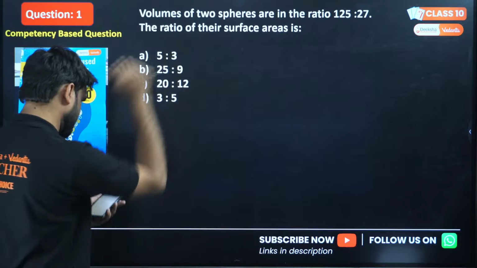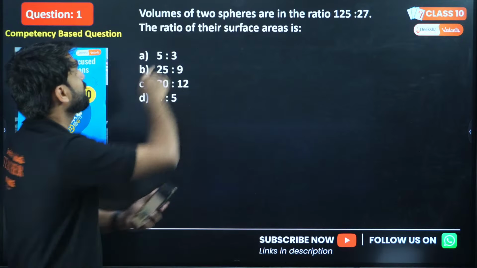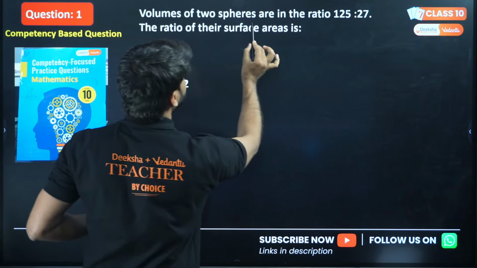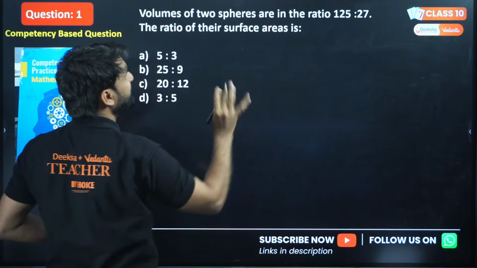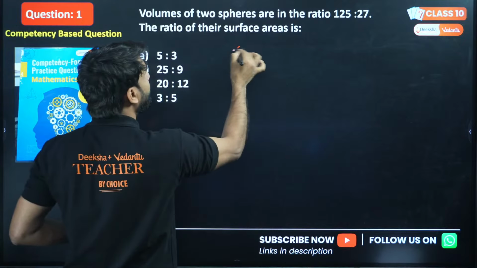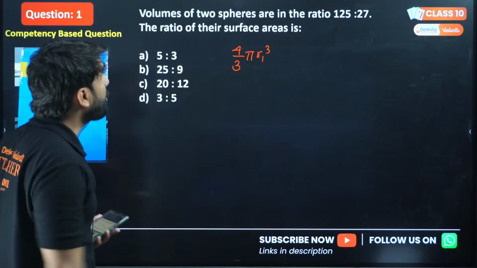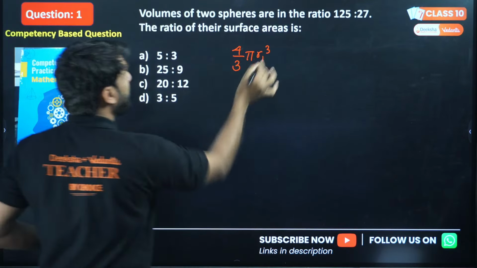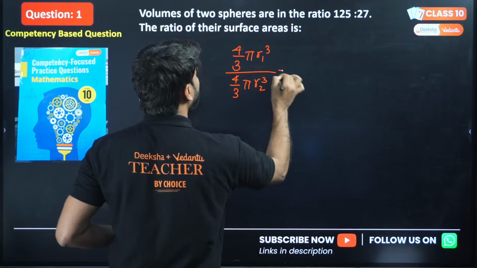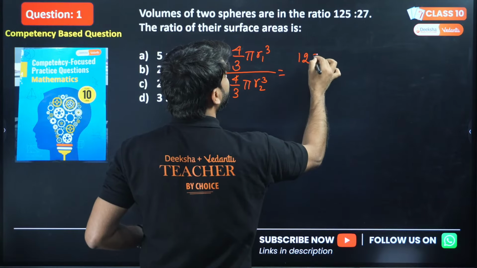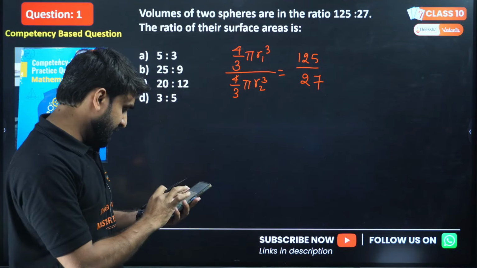Okay, so let's solve this question. What will be the answer? Volumes of two spheres are in the ratio 125 to 27. If there are two spheres, what is the volume of a sphere? You all know it is 4 by 3 pi r cubed, because we are talking about volumes. So 4 by 3 pi r1 cubed by 4 by 3 pi r2 cubed, for the second sphere, is equal to 125 divided by 27. Can we write this, because there are two spheres?